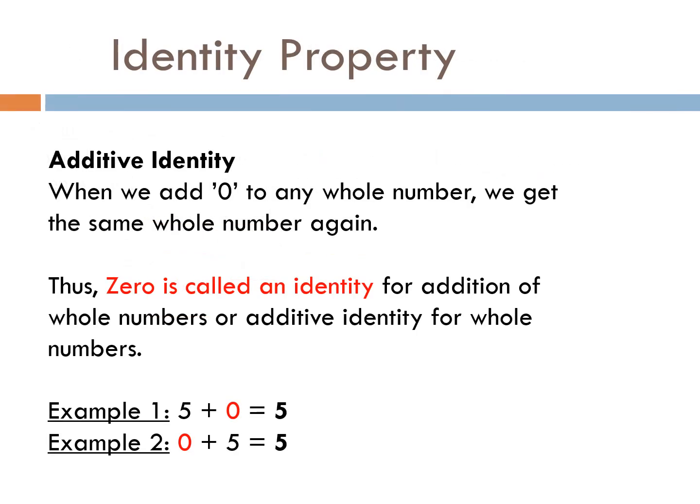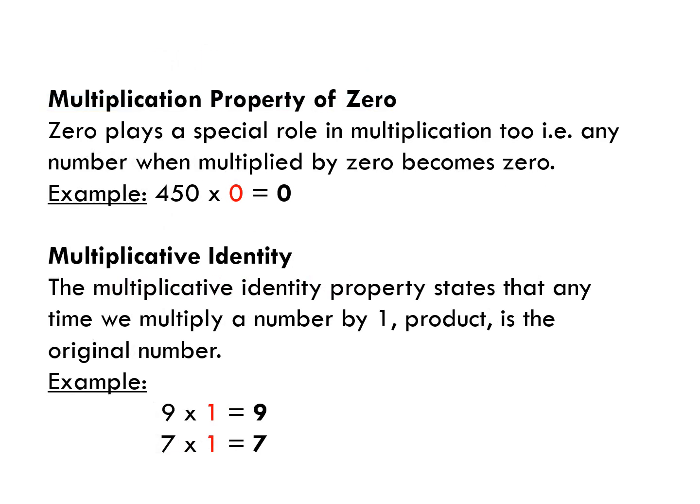The fifth property is identity property. Now the first is additive identity. Children, what will happen if we add 0 to any whole number? Yes, we get the same whole number again. Thus, 0 is called an identity for addition, or in other words, 0 is known as additive identity. You can see in the given example, if 0 is added to 5, we will get 5.